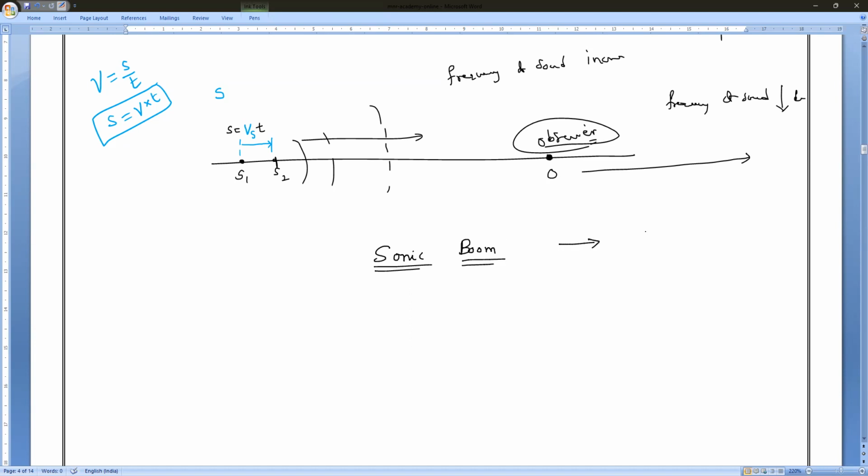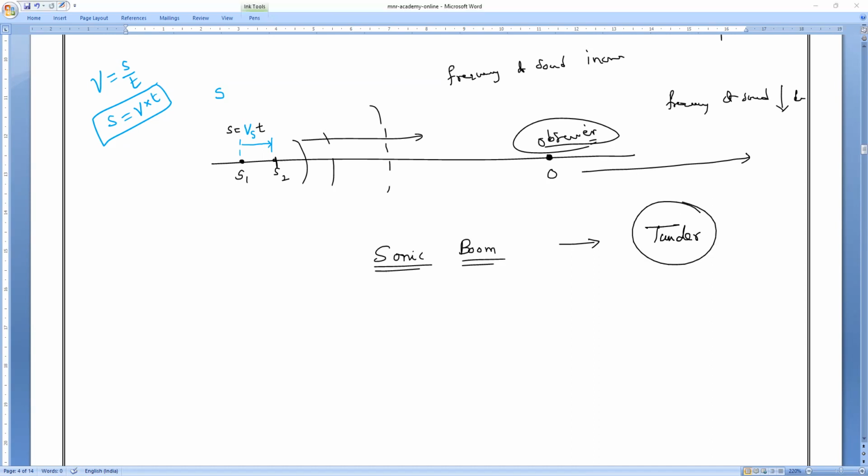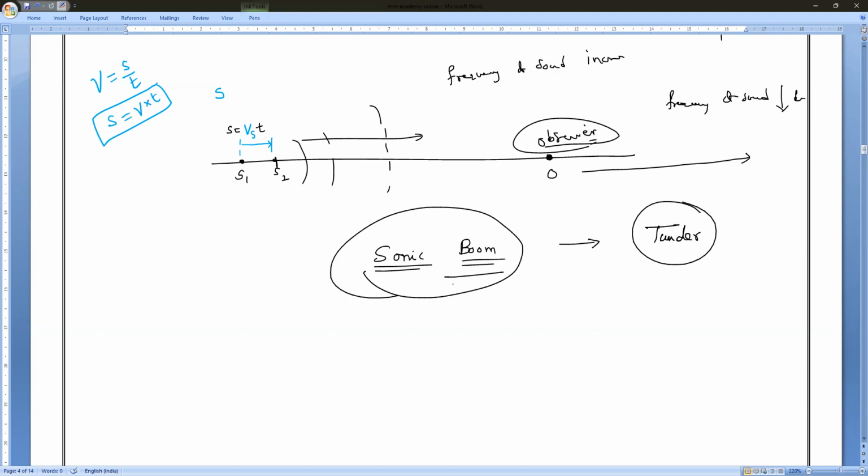Fighter jets. Another thing: during lightning, something can be heard. Thunder. So when can we say it is a sonic boom? Supersonic jets. Very good, Sanjay. So when the speed of an object is more than the speed of sound in air, that is called a sonic boom. Am I right or wrong, everybody?